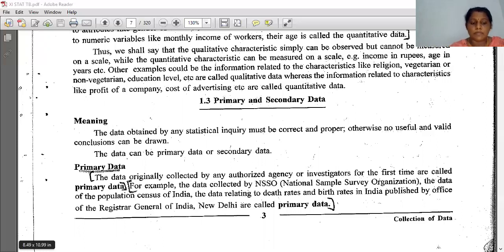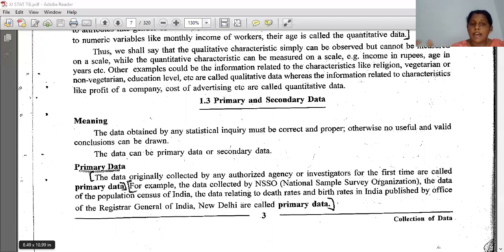Then that boy will collect all the information and give it to me. Then I will give that information to the principal. At that time, the data collected by that boy is primary data, which I am getting as primary data. But what the principal sir is getting from me is secondary data.